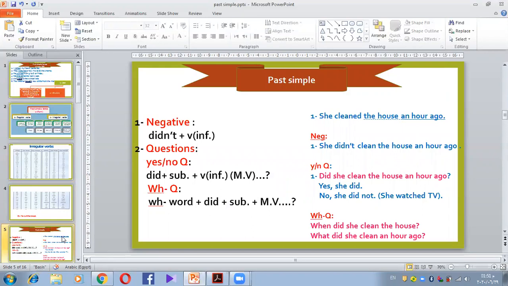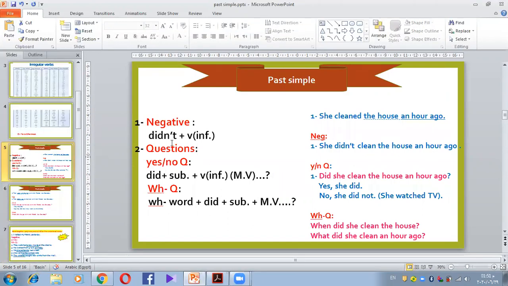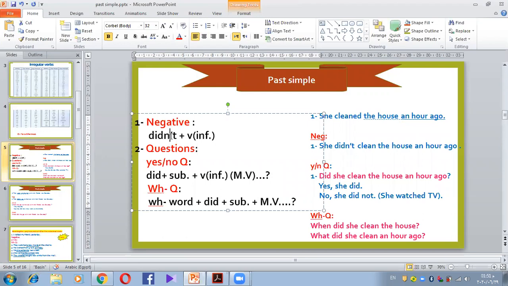Again, past simple means what? Means something happened in the past, started and finished. How can I write the sentence in the past simple? Using regular verbs, ed, or irregular verbs. Very good. Now let's go to the negative. The negative is very easy and very simple. We use what? We use didn't plus the verb infinitive. Of course, we said this before. If I have did as helping, of course the verb is infinitive. We don't have to think about it.